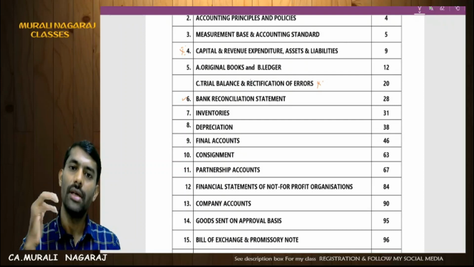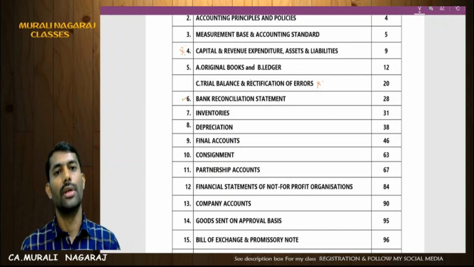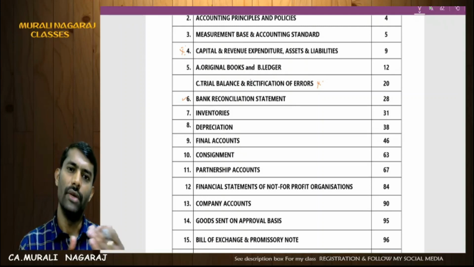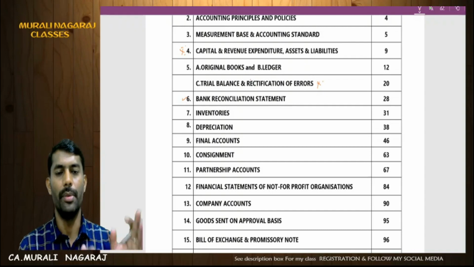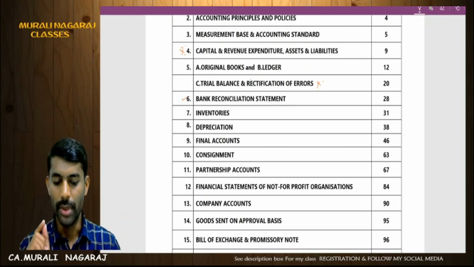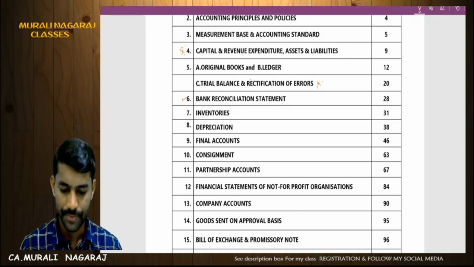The balance after rectification, the revised cash book balance, will be taken as the balance as per cash book for BRS. Then only the few timing differences that we have will be prepared in the BRS, and finally the BRS statement will be prepared. So please focus on it. Expect the adjusted cash book with BRS model.